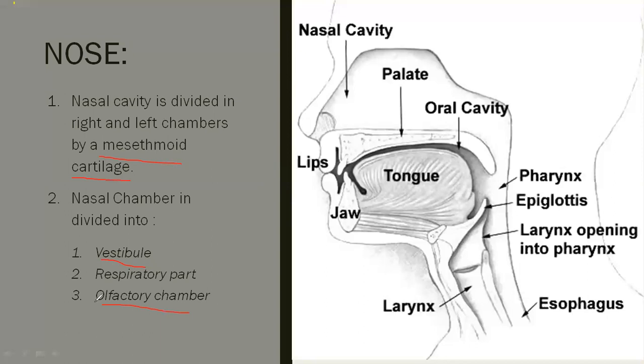Whenever the term olfactory comes, you have to remember it is for smell, auditory for hearing, gustatory for taste, sensory sense. So like this, different terms are there. So the nasal chamber is divided into how many parts? Vestibule, respiratory part and olfactory chamber.